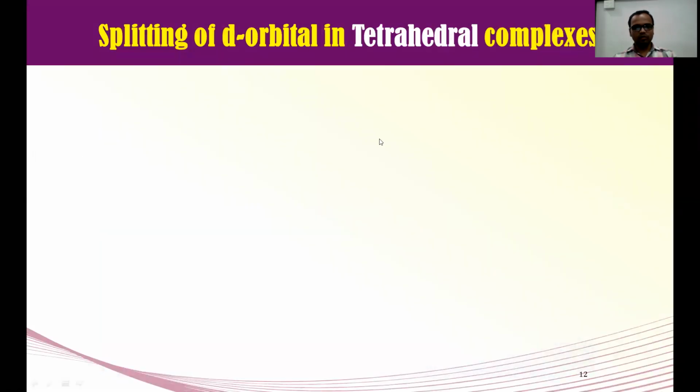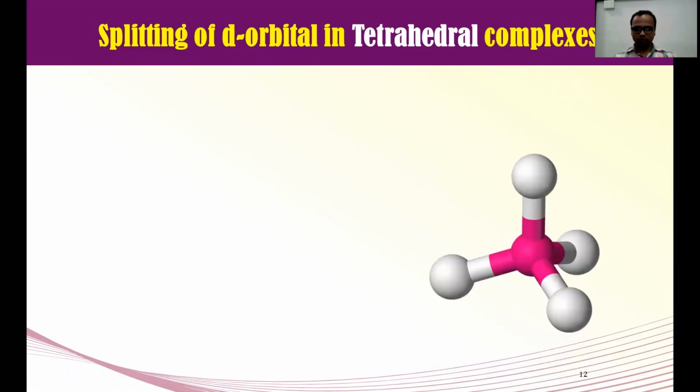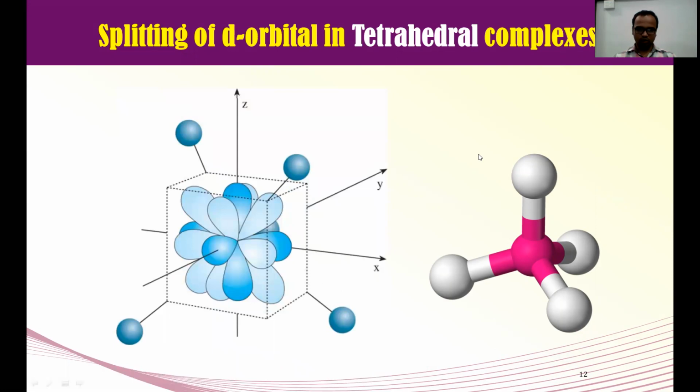Next, we will start the splitting of d orbitals in a tetrahedral complex. This is the geometry of a tetrahedral complex. For a tetrahedral complex, the coordination number is 4, which means it contains 4 ligands. And this is the most important point. In an octahedral complex, ligands approach along the axis, but in a tetrahedral complex, these ligands approach in between the axes.